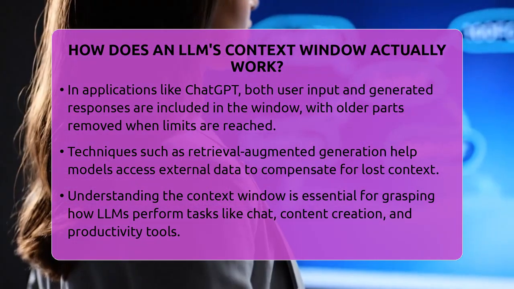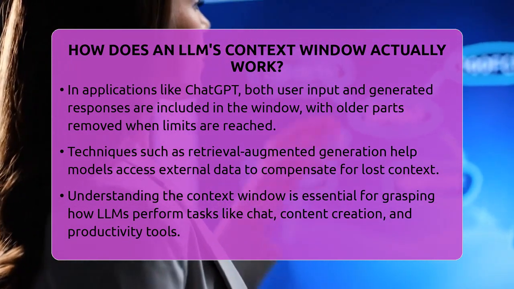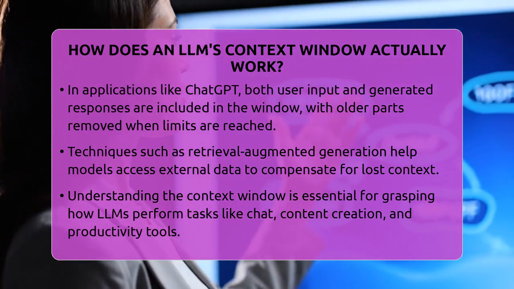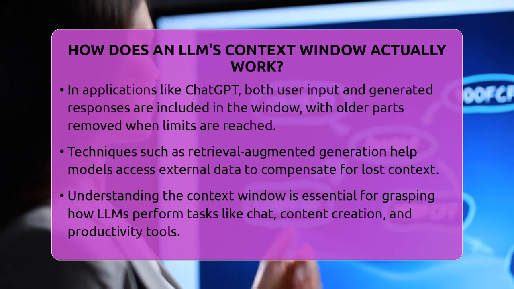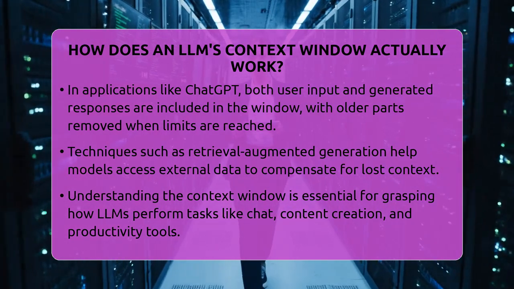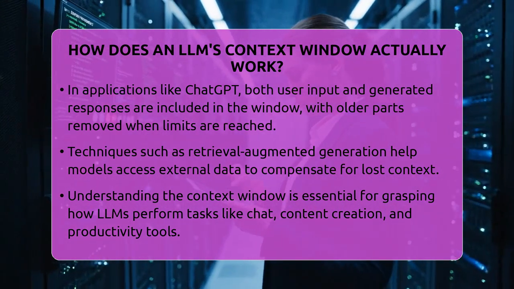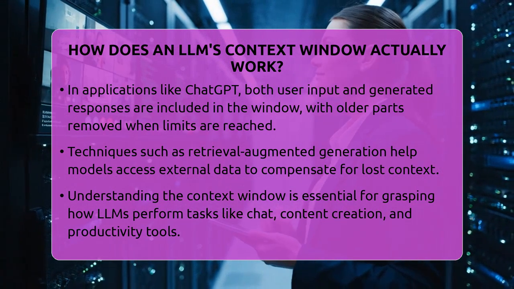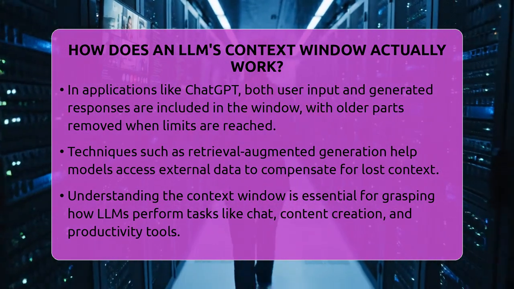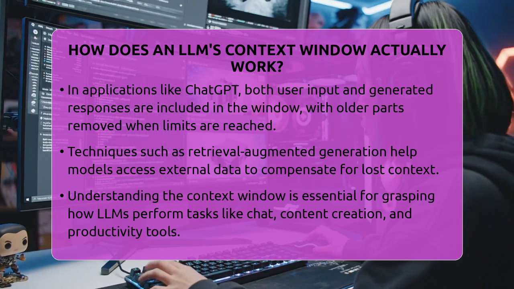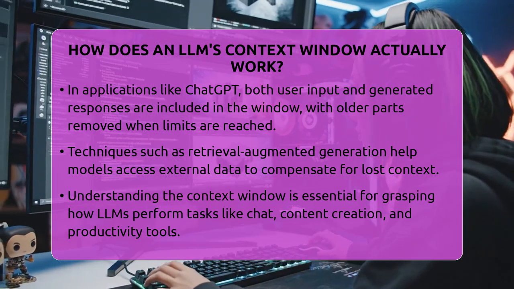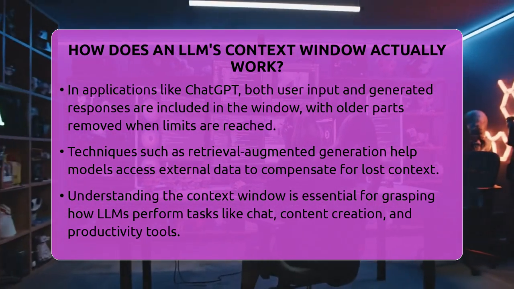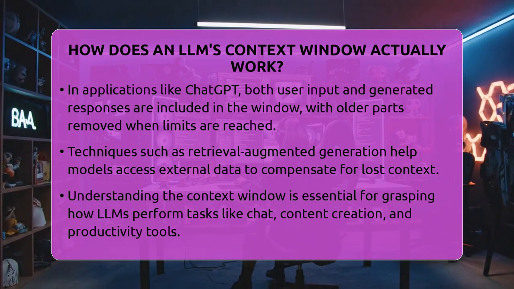Knowing how the context window works is key to understanding how large language models handle complex tasks. Whether it's powering chatbots, content creation tools like DALL-E and Midjourney, or productivity plugins, the size and management of this window shape how well these models perform. It influences their ability to stay coherent, ethical, and relevant as they process more information at once.